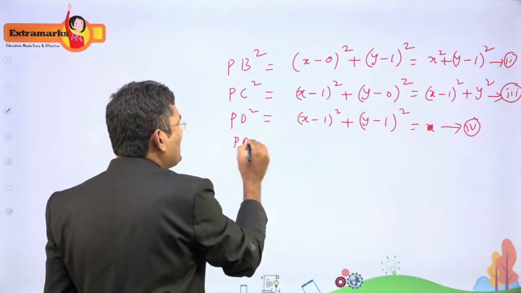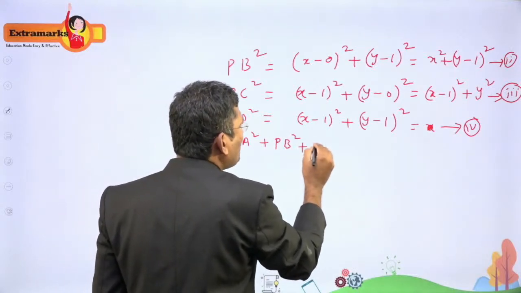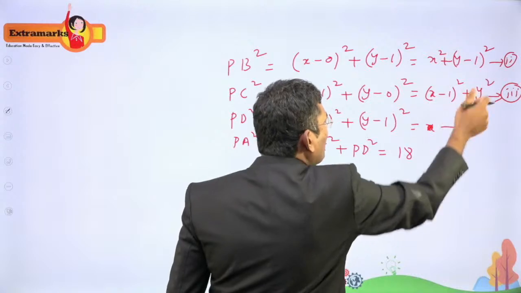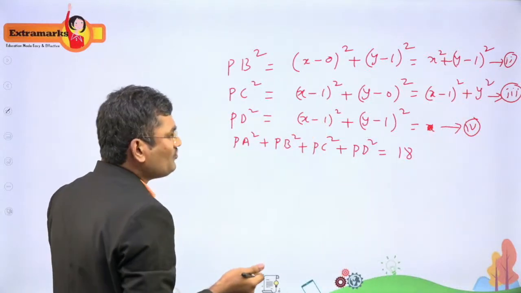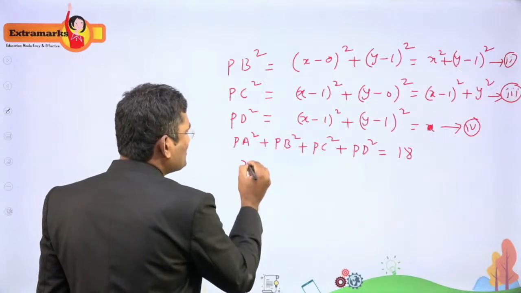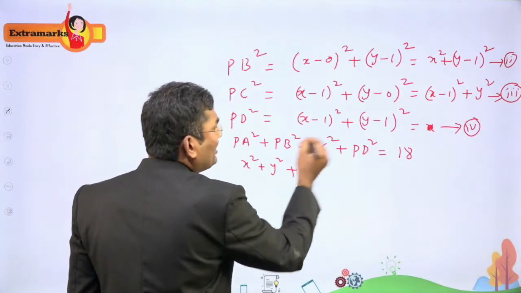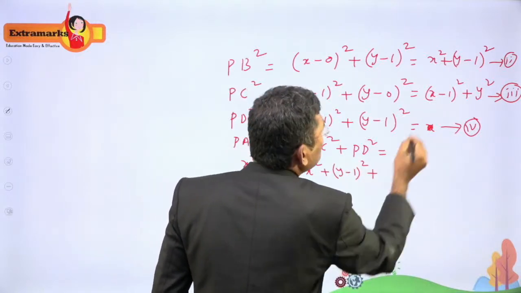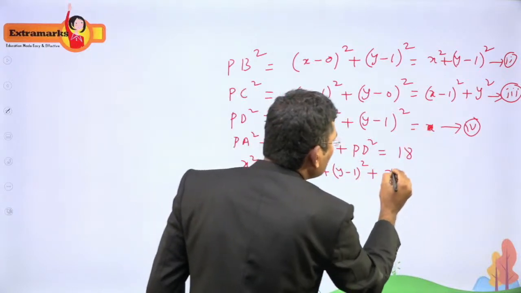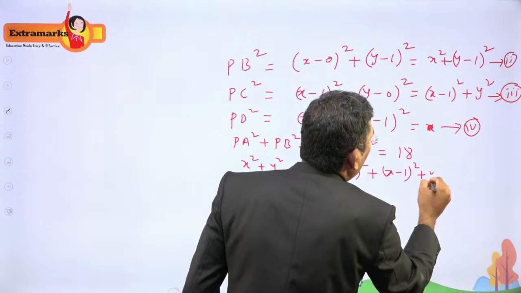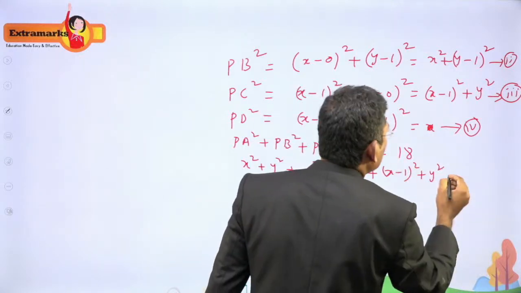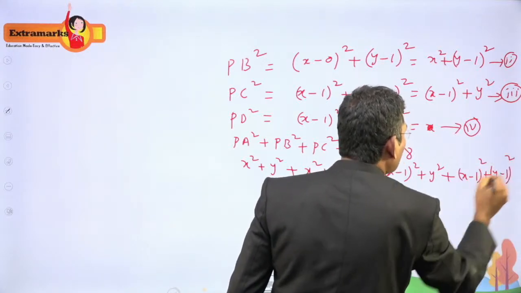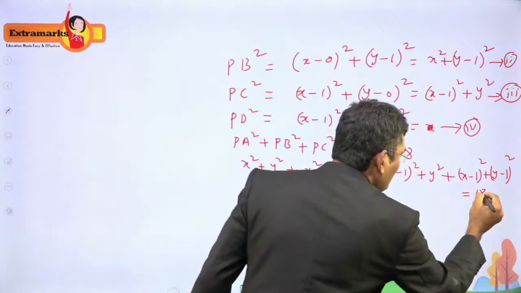So PA square plus PB square plus PC square plus PD square is equal to 18, they have given. So it is equal to 1 plus 2 plus 3 plus 4 equal to 18. What is 1 here? x square plus y square. Similarly, PB square is x square plus (y minus 1) whole square, plus (x minus 1) whole square plus y square. The last one is (x minus 1) whole square plus (y minus 1) whole square. This value is equal to 18, they have given.